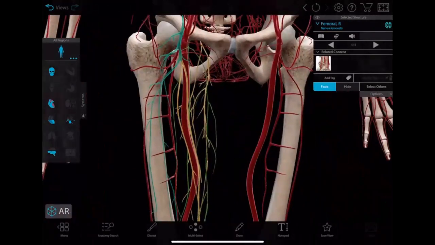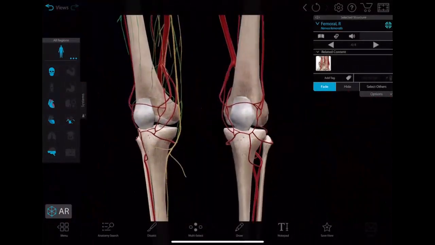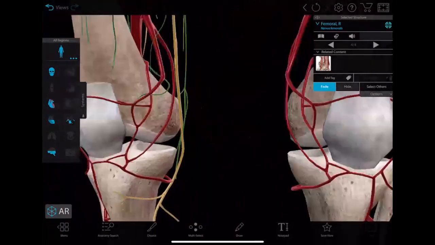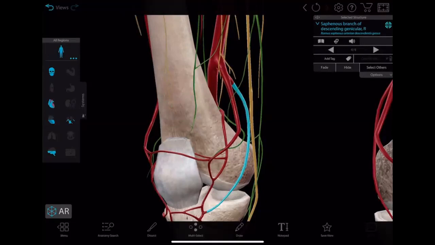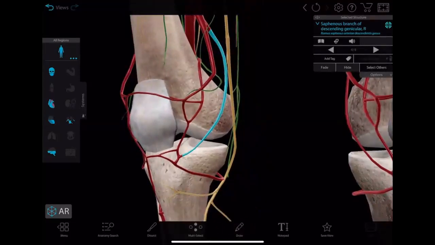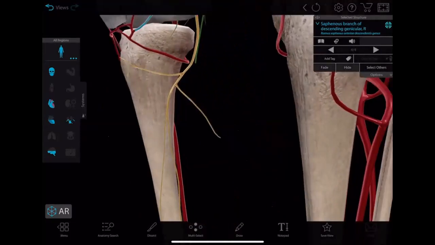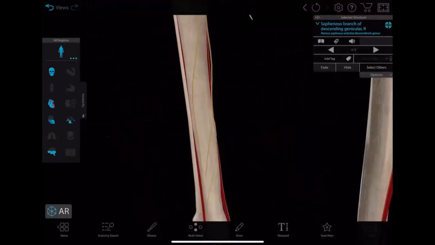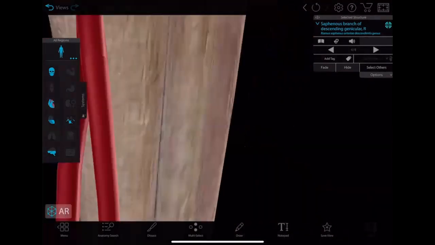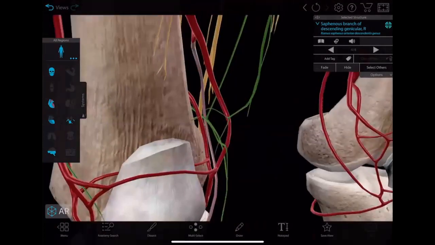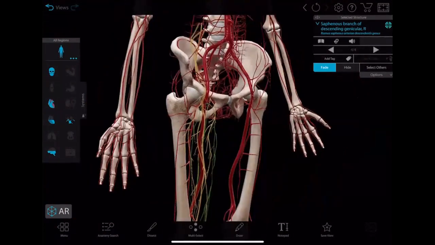So that is the one you see, saphenous nerve. Okay, saphenous nerve. This one is the saphenous branch of the descending genicular artery, right? You have read that. Okay, so that is regarding the femoral nerve.